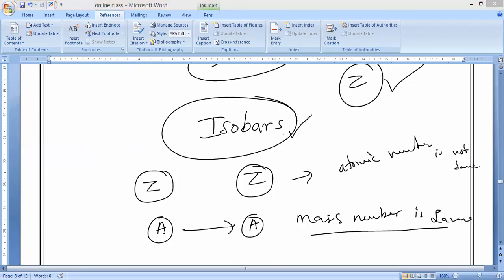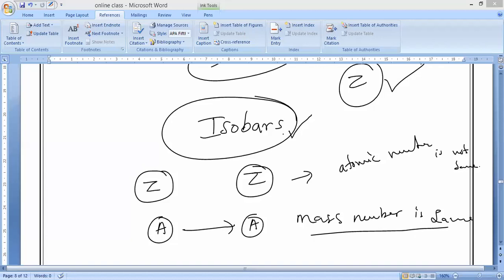So please, all of you write: Isobars are the atoms of different elements having different atomic numbers, but the same mass number. But who is the same, Alana? Different atomic numbers, but the same mass number.